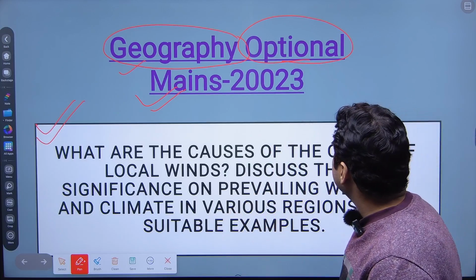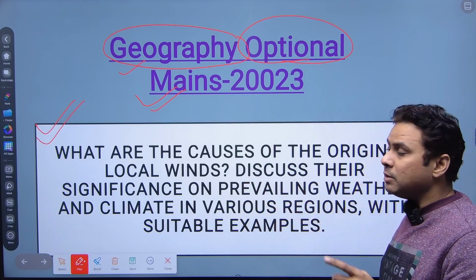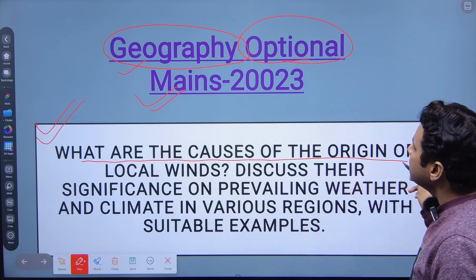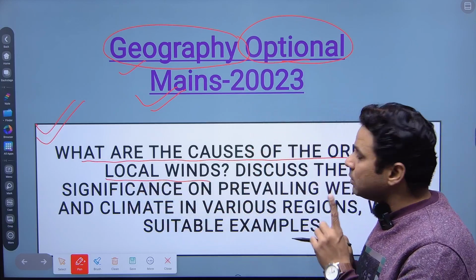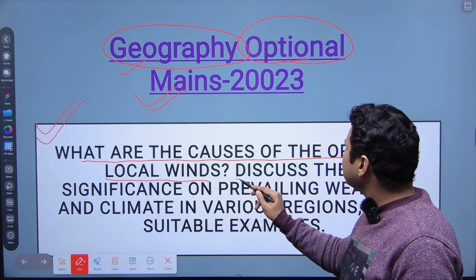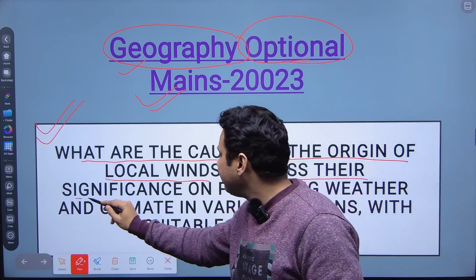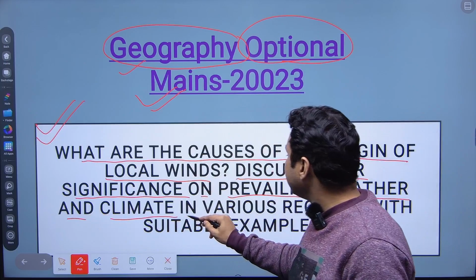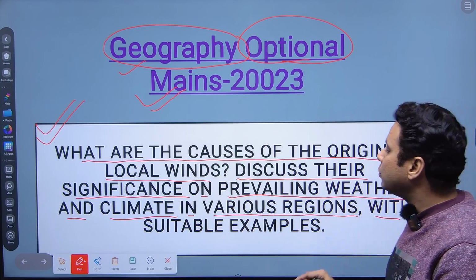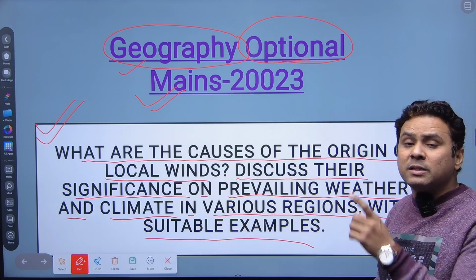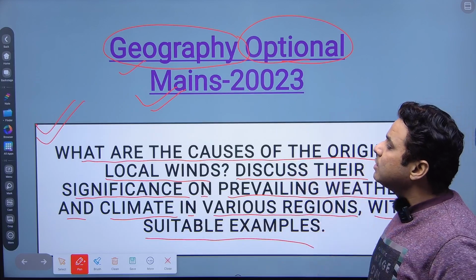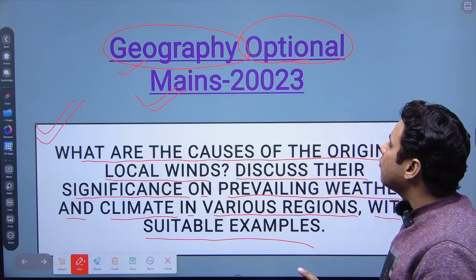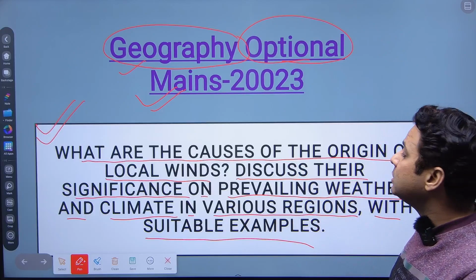What are the causes of the origin of local winds? The question which I have just given you, what are the causes of the origin of local winds? This is the first part of the question. And the second part is asking, discuss their significance on prevailing weather and climate in various regions with suitable examples. This question was asked in the mains 2023 in the geography optional paper.